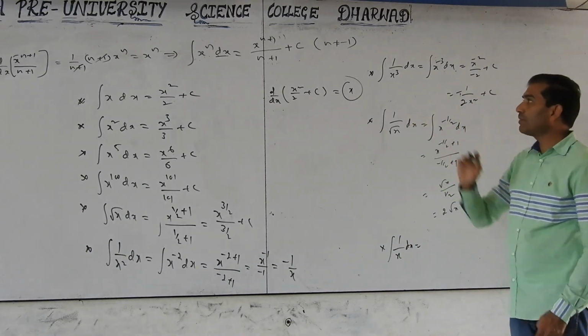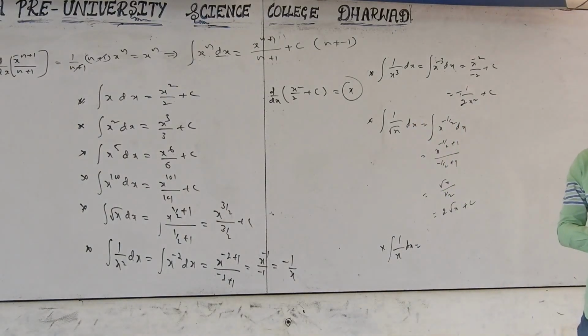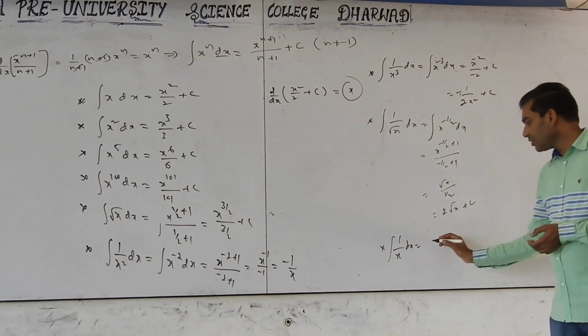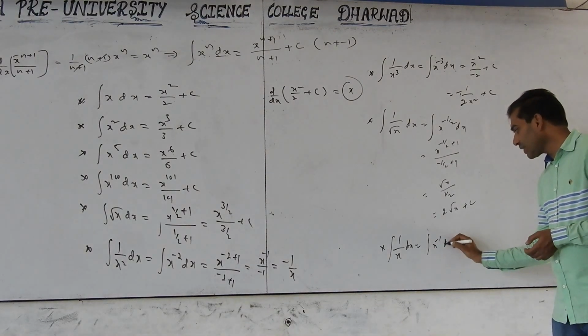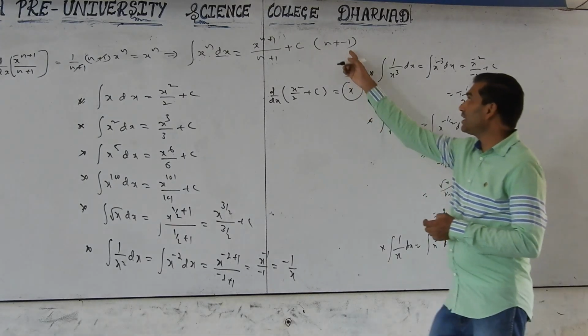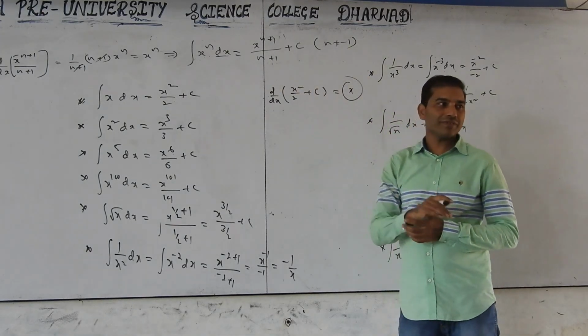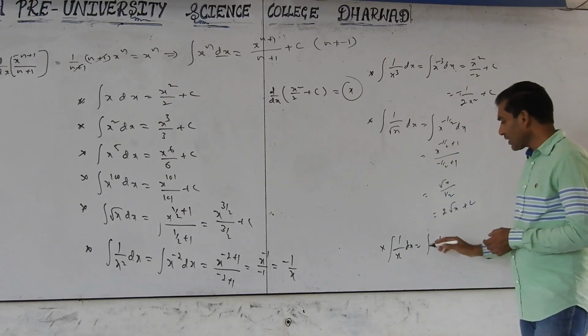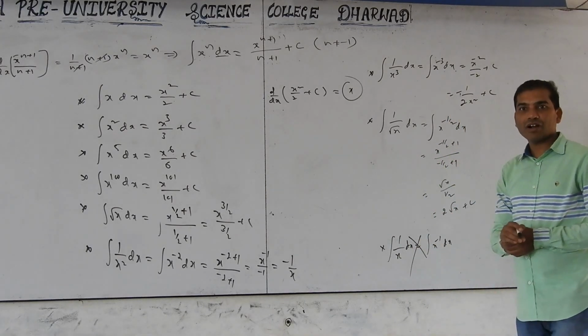Is that formula applicable here? No. Why? It is x raised to minus 1 dx, and when n is minus 1, the formula is not applicable. So we find it a different way. How?